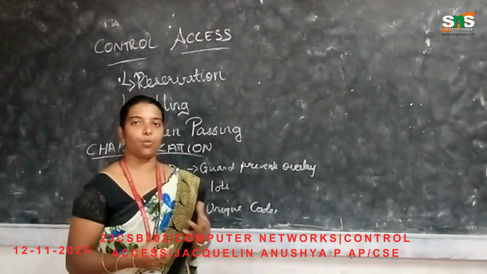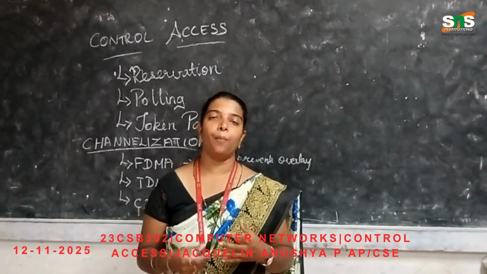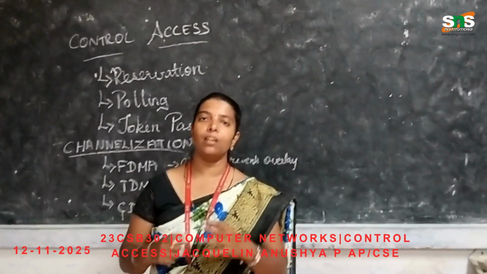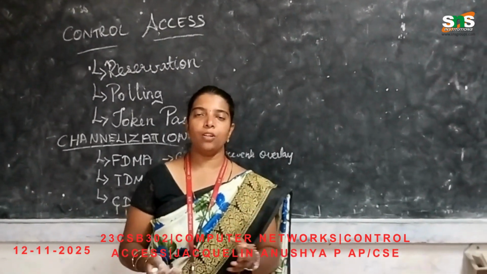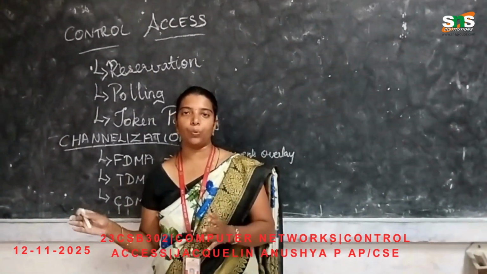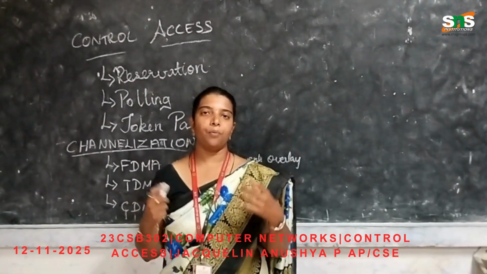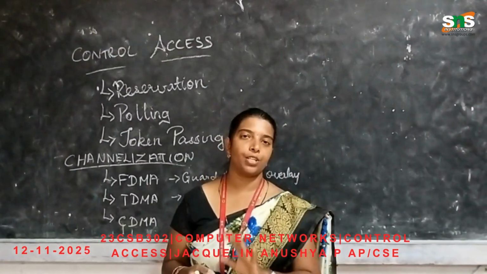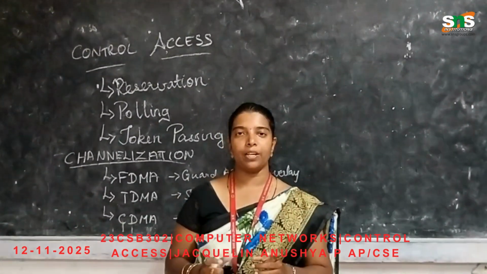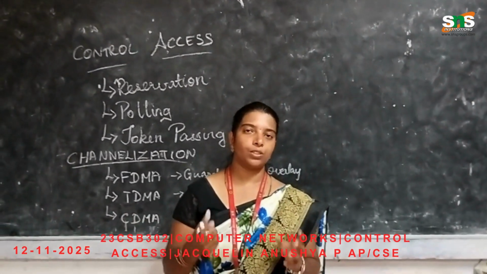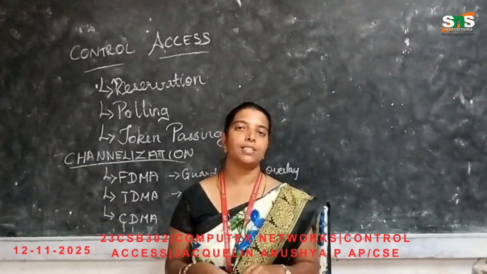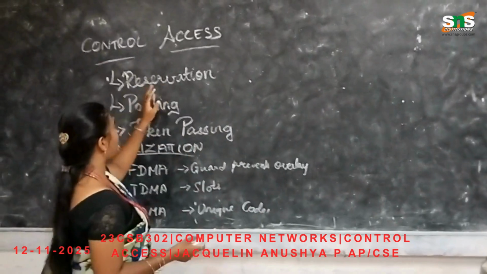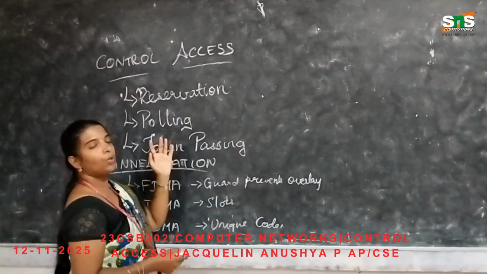Everything needs a control, even while we are playing, while we are writing, or while we are using our mobile phones. Everything needs control and access. Because of that only, we can schedule our plans accordingly. For example, if we are doing a learning job, we have 5 subjects to learn for exams, but we learn only one subject in a day. In the same way, because we are not overburdening ourselves, we are freeing ourselves. The same technique is also used here as reservation, polling and token passing.